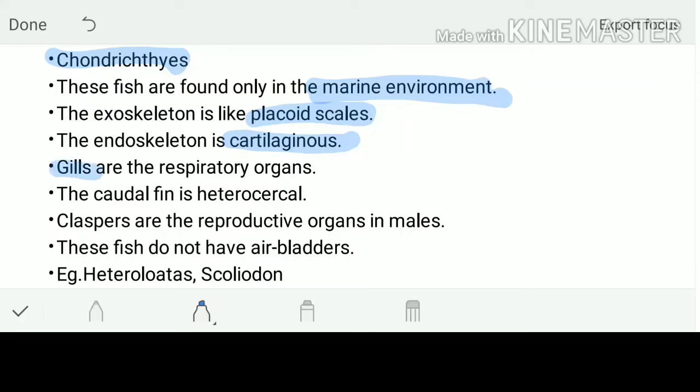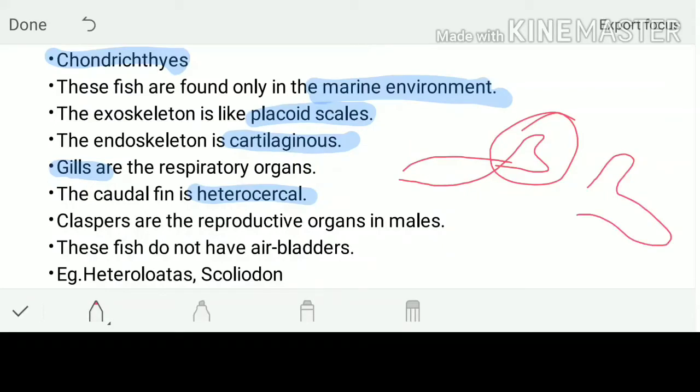The respiratory organs are none other than gills. And one special thing is that their caudal fin is heterocercal. What does heterocercal mean? If I draw a fish like this, and this is the tail, the caudal fin, what I've drawn is a homocercal tail. And if I have to draw a heterocercal tail, I'll draw it in this fashion. Please remember, especially in the chondrichthyes or elasmobranch fishes, the tail is not symmetrical; rather, it is heterocercal.